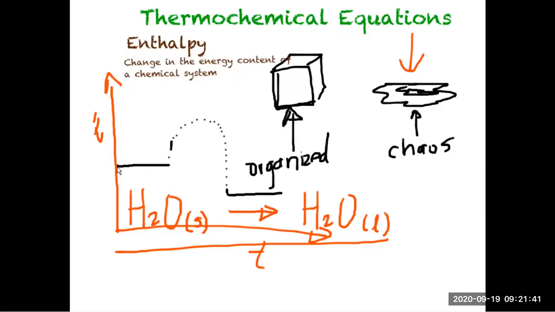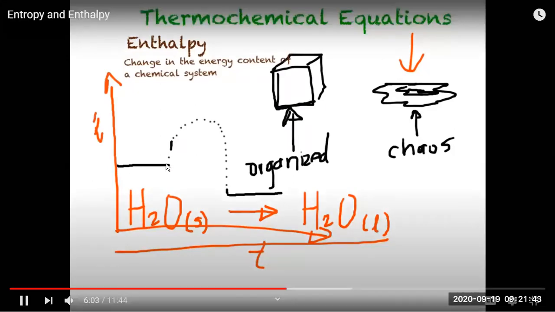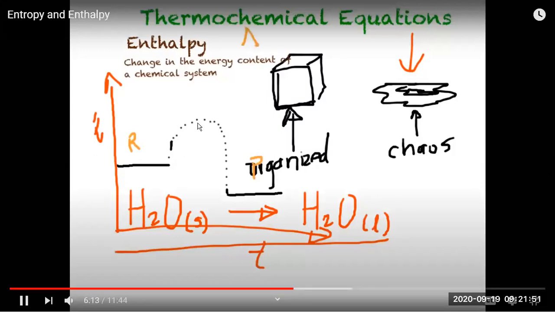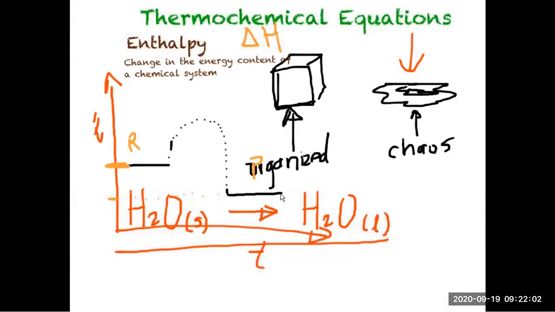Initially it is solid and has some heat content, this ice cube, and it starts melting. It gains some energy from outside, so enthalpy increases, and slowly, because of the reaction, the enthalpy reduces, and in the final stage the heat energy of the system is less.